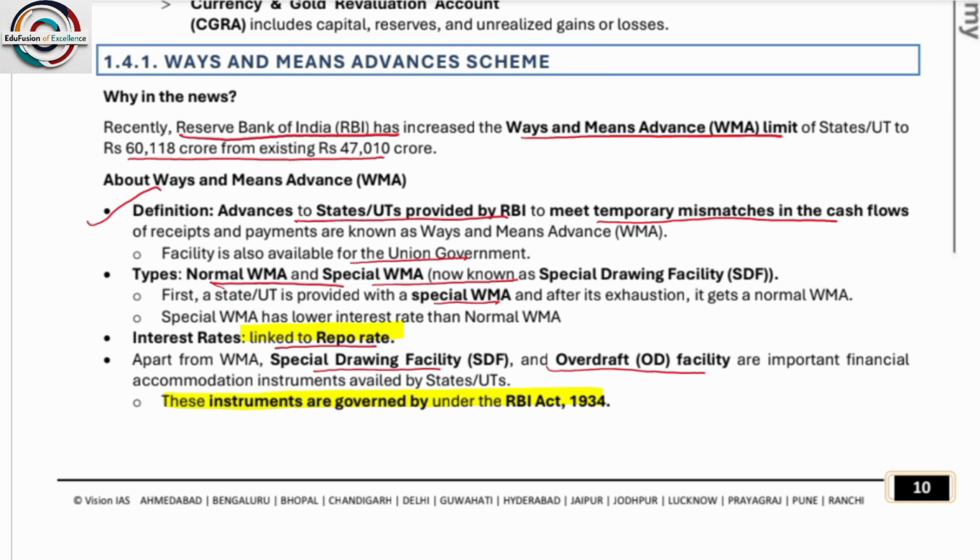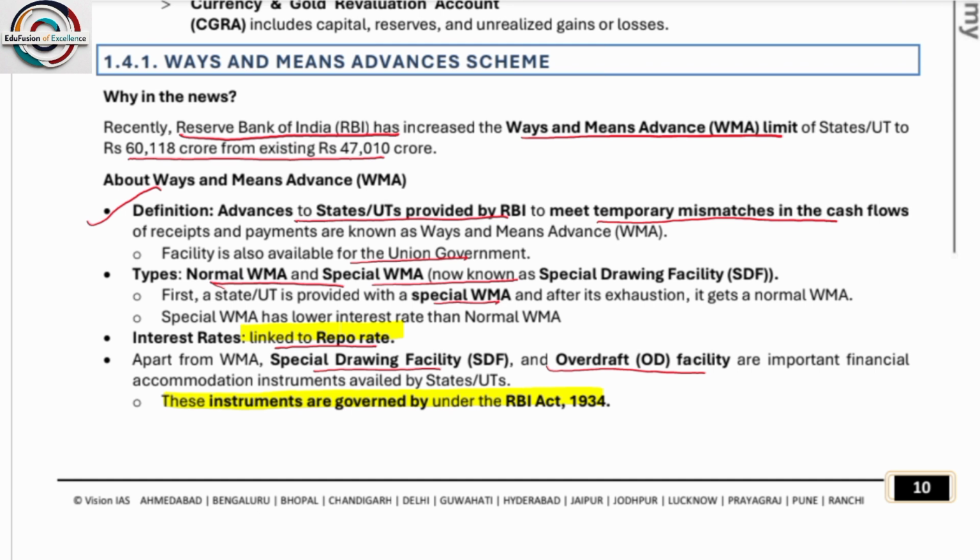Next is ways and means advances scheme. So what is this? Reserve Bank of India has increased the ways and means advance scheme limit of states and UTs to 60,108 crore from the existing 47,010 crore. The definition: advances to a state or UTs provided by RBI to meet temporary mismatch in the cash flows of receipts and payments are known as ways and means advances.